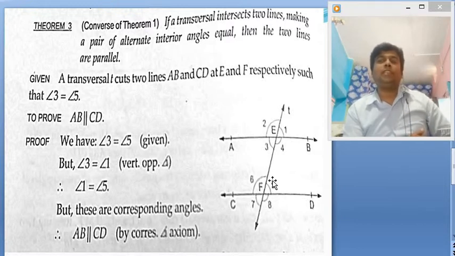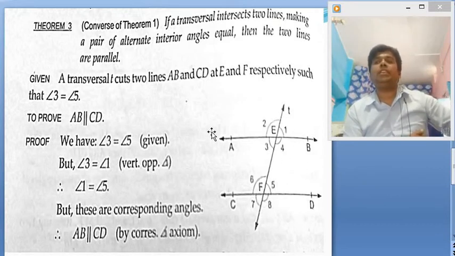Here angle 3 and angle 5 are given equal. Now we need to prove that AB is parallel to CD. So we will start in the same way. First of all, we should write given. Here given is a transversal T intersecting two lines AB and CD at E and F, such that angle 3 is equal to angle 5. Now what do we need to prove? AB is parallel to CD.